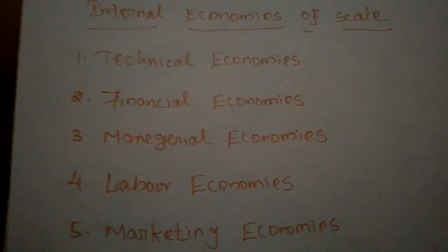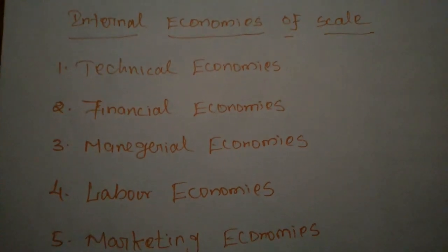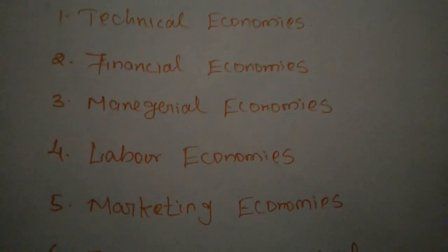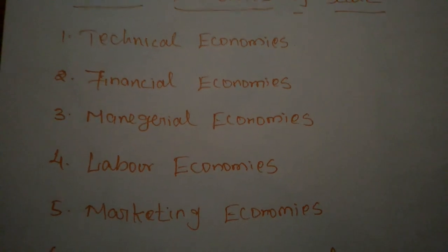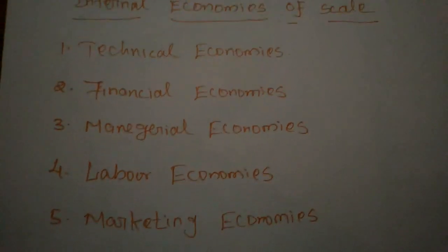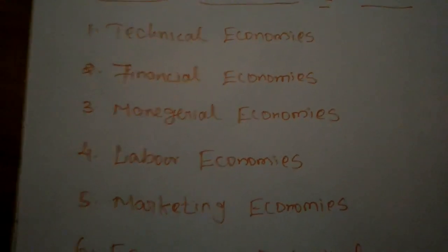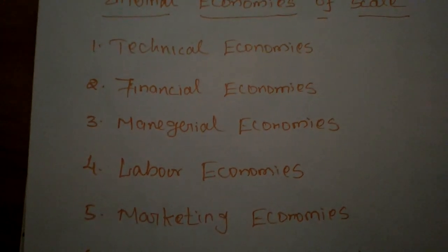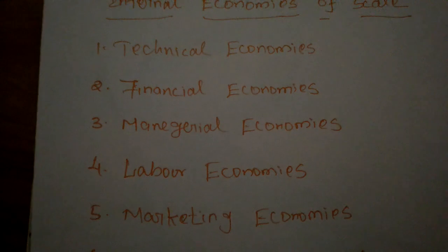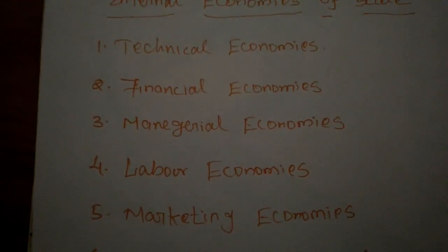In internal economies of scale, there are 5 types of economies. First one is technical economies of scale. When we use technology for producing any commodity, we get some advantages. That's called technical economies. When the size of the firm is large, a large amount of capital can be used, and there is a possibility to introduce up-to-date technologies. This improves the productivity of the firm.